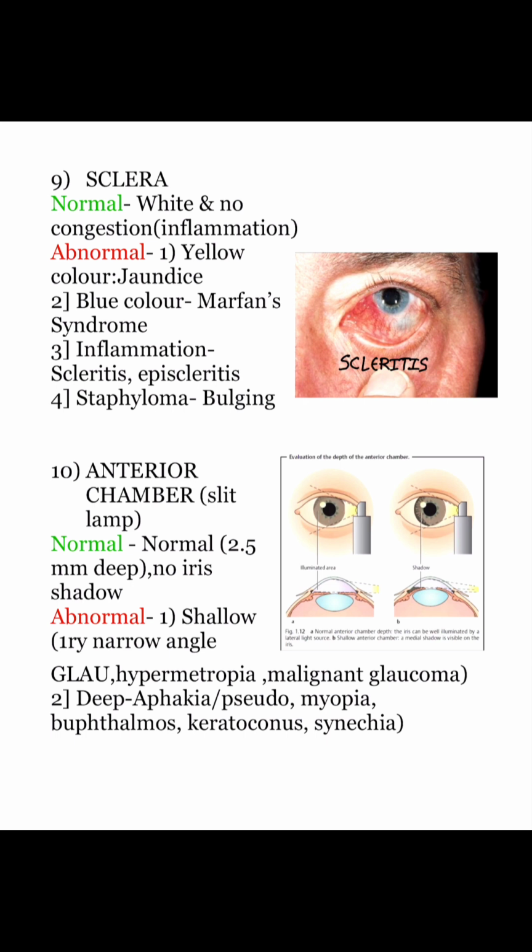Then anterior chamber, it should be visualized under slit lamp. Normally, it should be 2.5 mm deep. No iris shadow should be seen. Abnormally, it can be either shallow or deep. Shallow in primary narrow angle glaucoma, hypermetropia, malignant glaucoma. Deep in aphakia, pseudophakia, myopia, buphthalmos, keratoconus and synechiae.